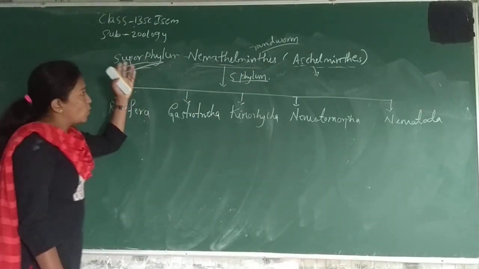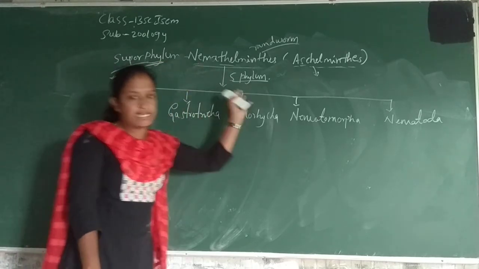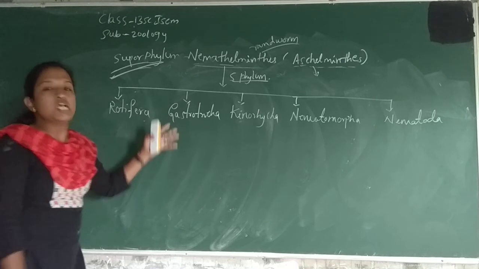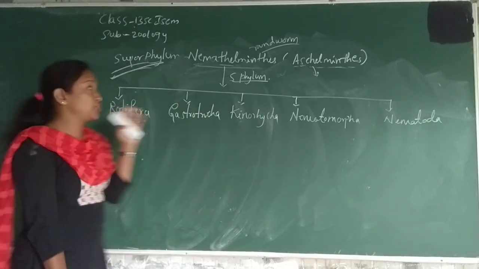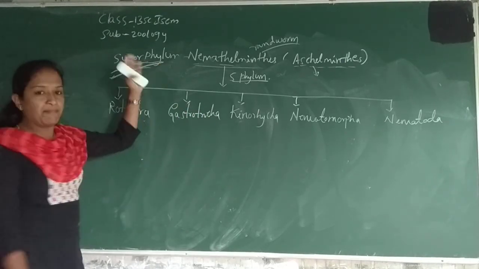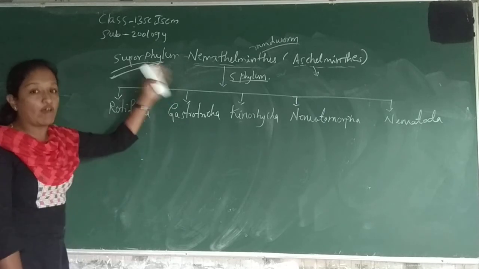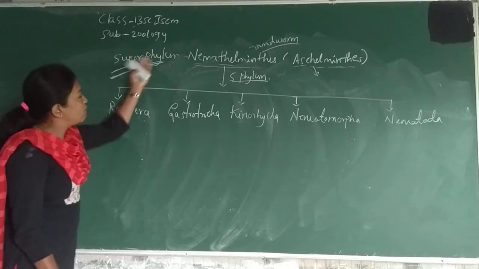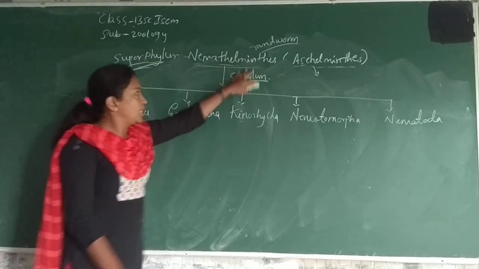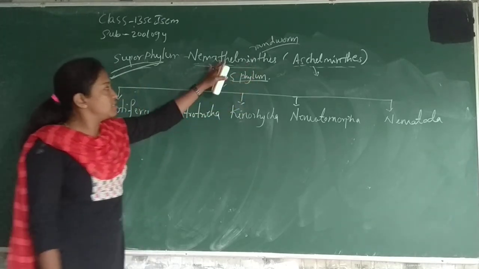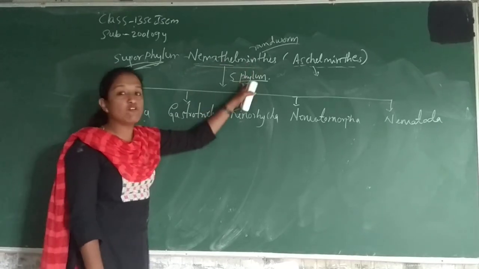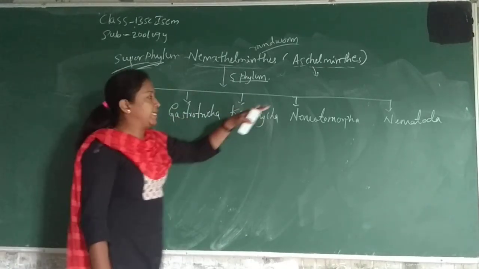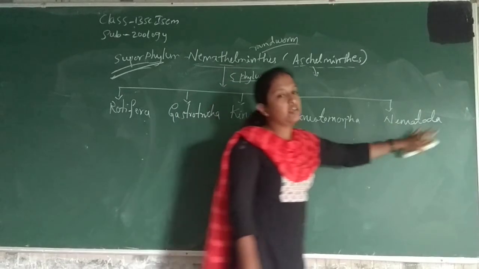Up to Platyhelminthes, we understood that those are small animals divided at the cell to tissue level of organization, but the Ascalamantis are at the organ level of organization. That's why we consider it a superphylum, Nemathelminthes. Depending on that character, it is divided into 5 phyla: Rotifera, Gastrotricha, Kinorhyncha, Nematomorpha and Nematoda.